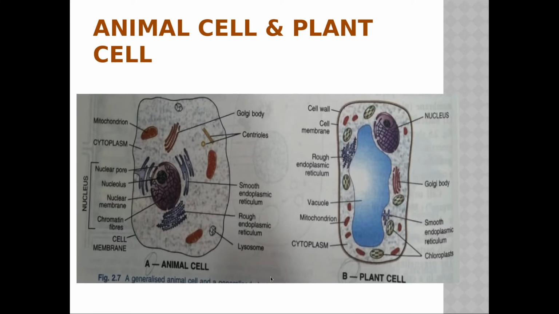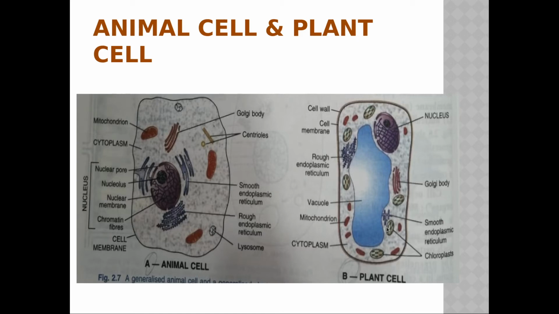Now see here, this animal cell and plant cell, this image I have taken from your textbook only. Now this is the animal cell and this is the plant cell. If you look here carefully, this is the vacuole. Look at the cursor, this is the vacuole, the whole portion, and see how big it is, how prominent it is. But here, is there any such vacuole? No.